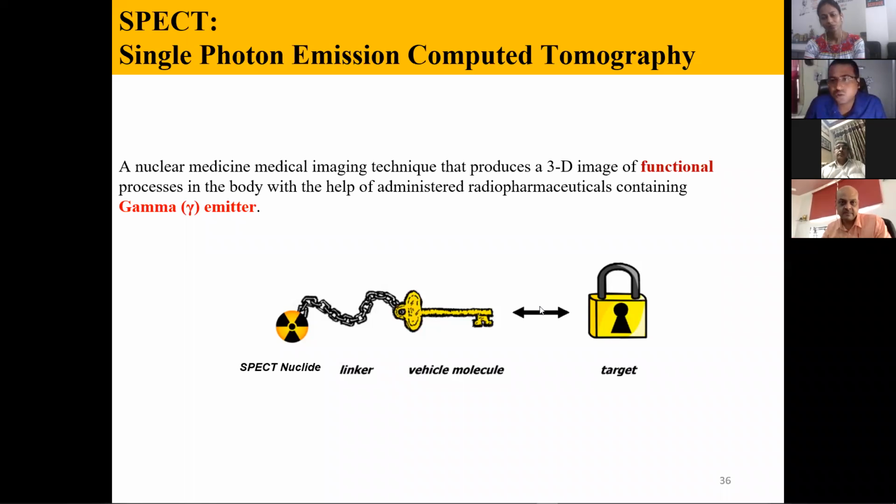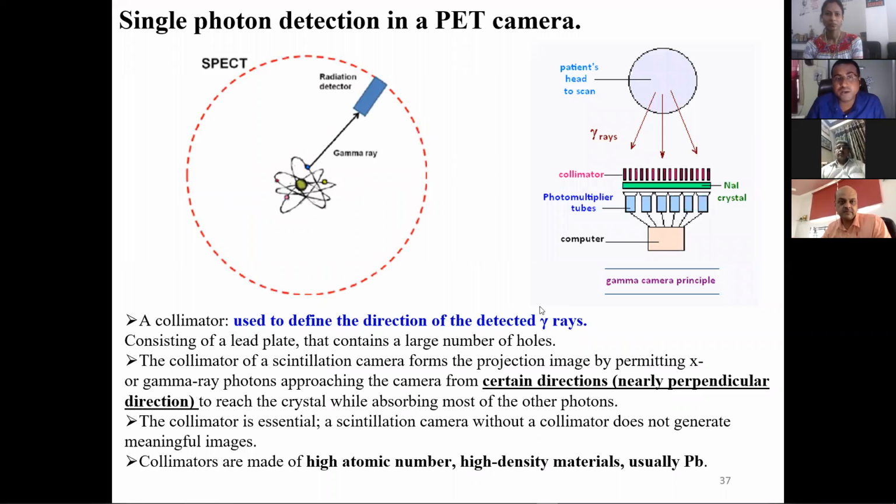Unlike PET, which had a 3-dimensional detector, here we have a detector in only one place. The source emits only one gamma, and the detector is rotated to get the 3-dimensional image of the body. Here we don't get the information from two sources. Getting information from two sources is always reliable, but it is not always possible. So whether the gamma is coming exactly from the tumor cell or from another place after deflection, we cannot know.